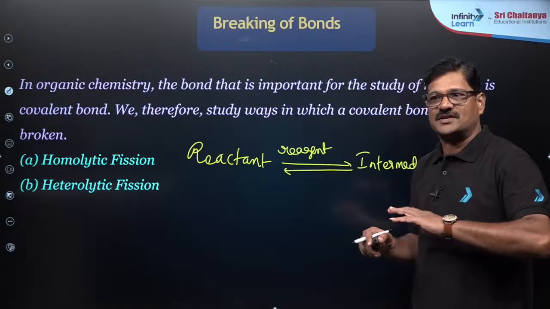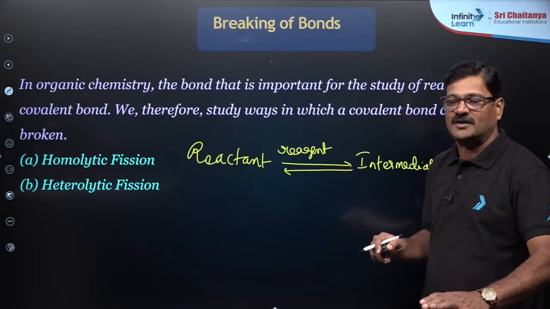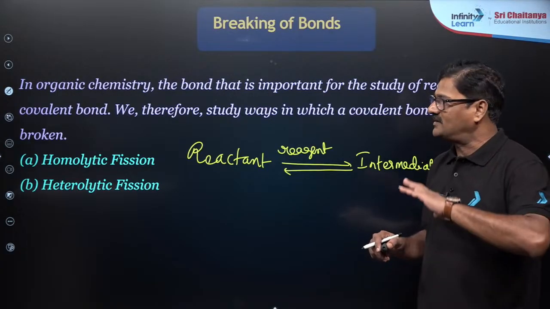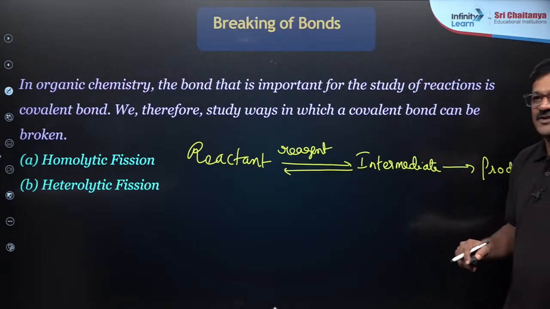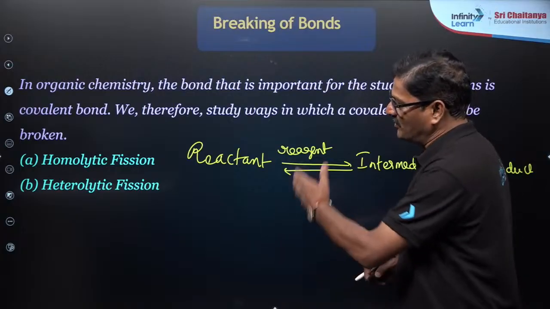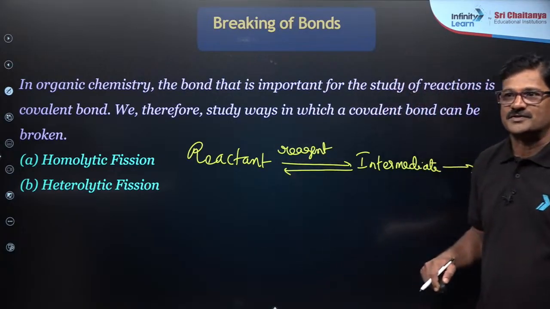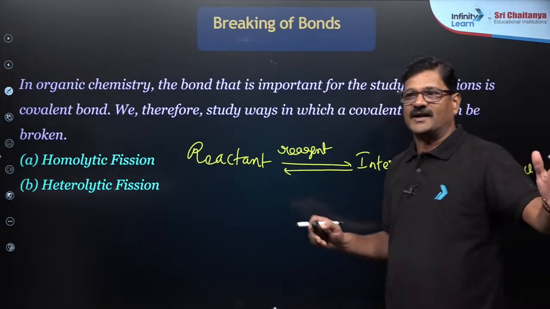So this session is very much important for the NEET dropper, grade 11 students and grade 12 students. Stay tuned and we will discuss the types of bond fission, homolytic fission and heterolytic fission.